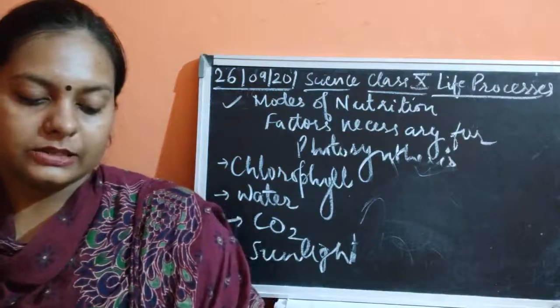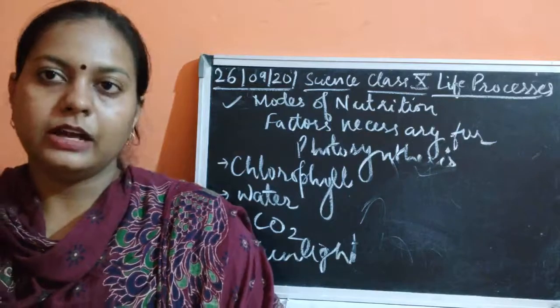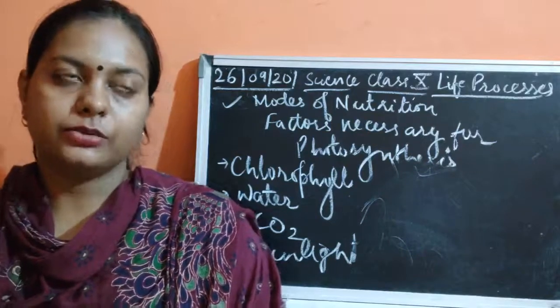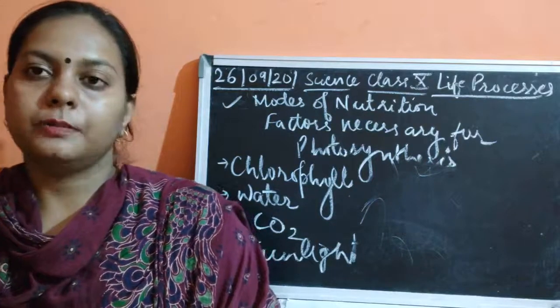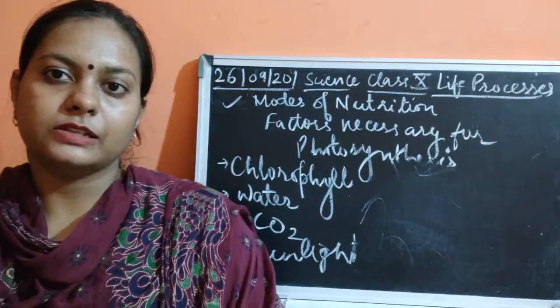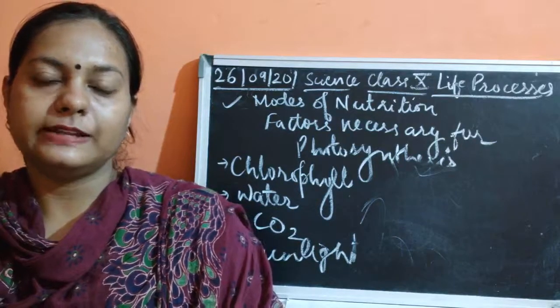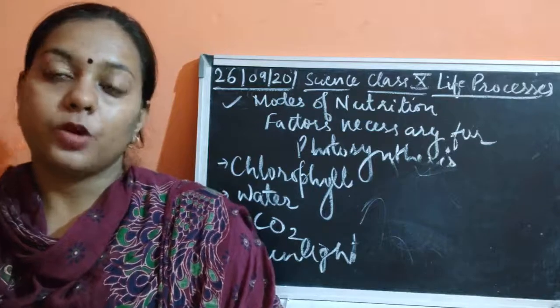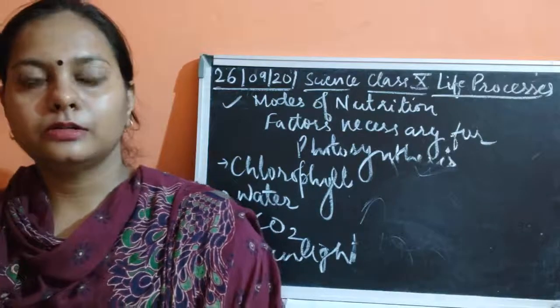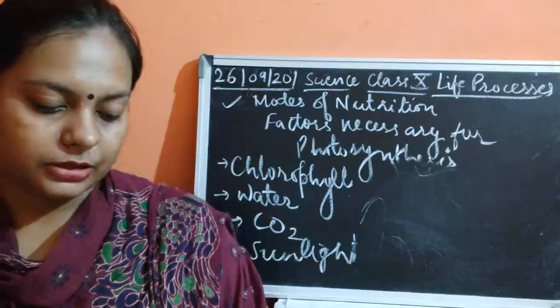So this activity says you have to de-starch the potted plant. How can you de-starch it? You can just pluck the leaves from the plants which were kept for 72 hours in the dark, and then you will boil the leaves in alcohol and then wash it, then boil it in water. Okay, so this is how you're going to de-starch it.